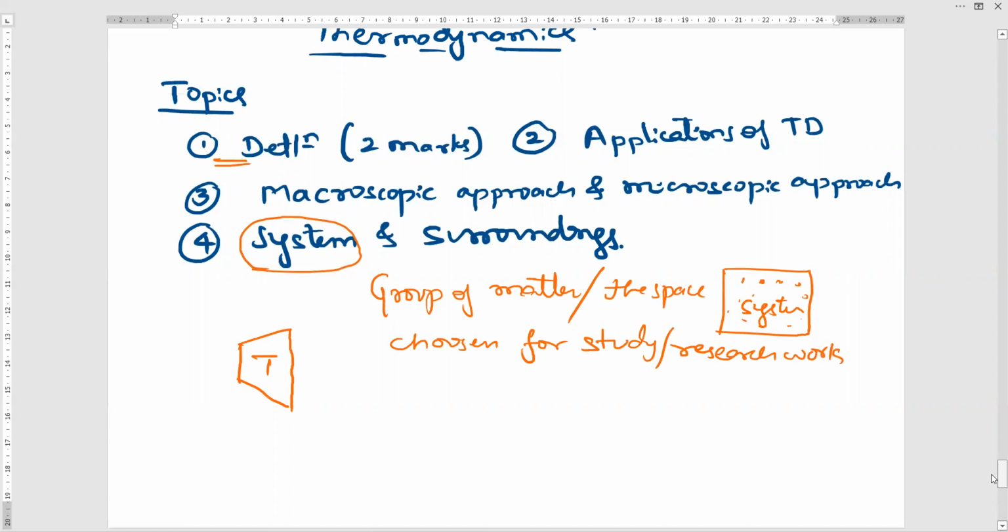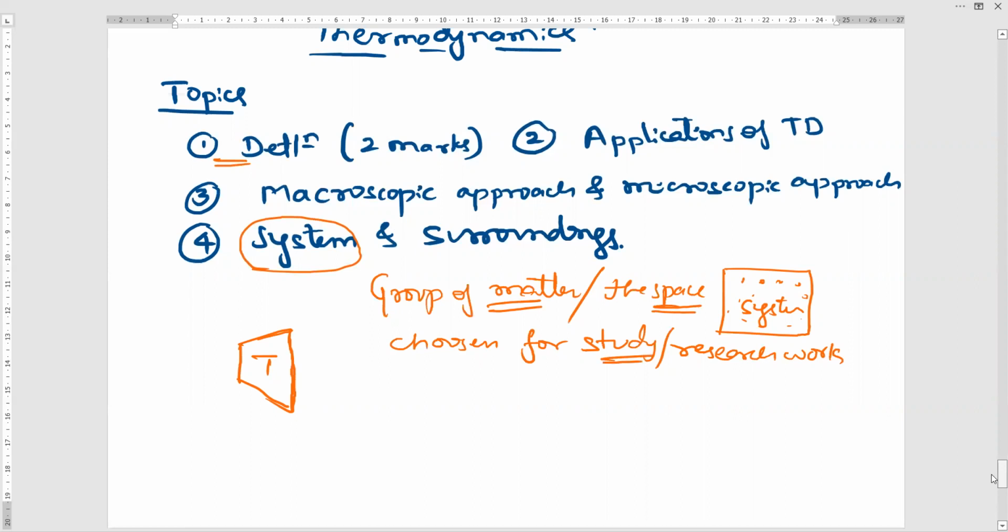For example, I am a thermodynamics teacher, so for me the classroom of 3rd semester thermodynamics is a system. Some engineers work in the turbine department, so the turbine is a system for them. Any space or group of matter which you have selected for the study is called a system.